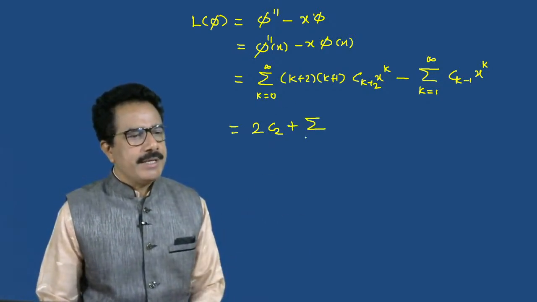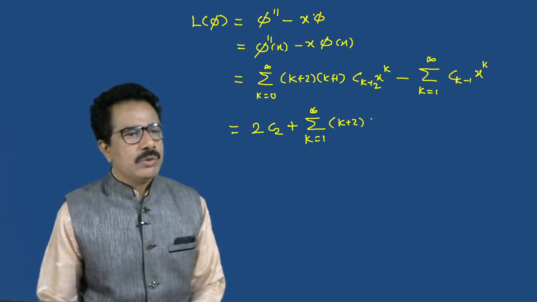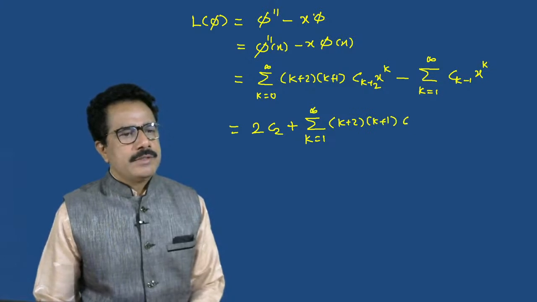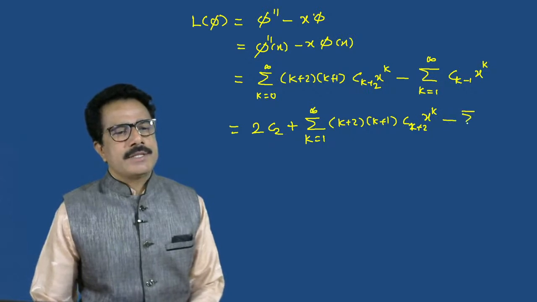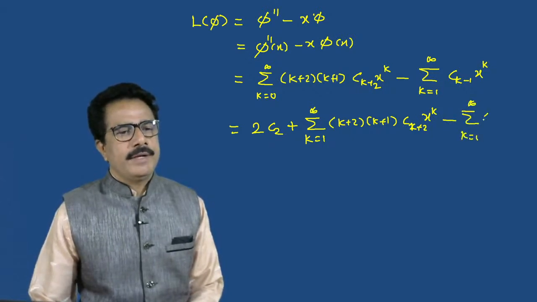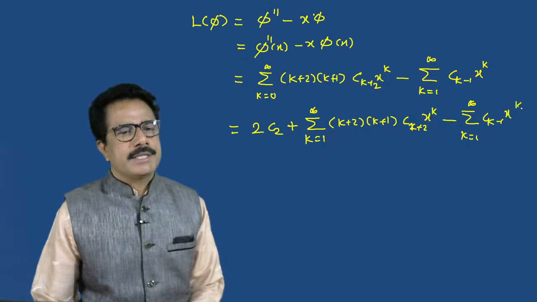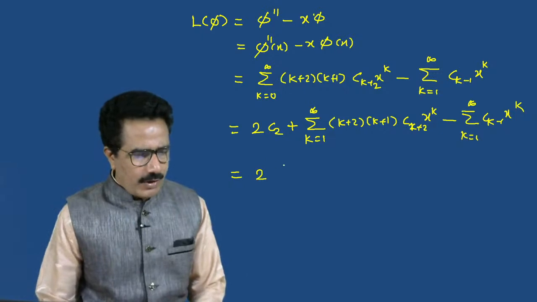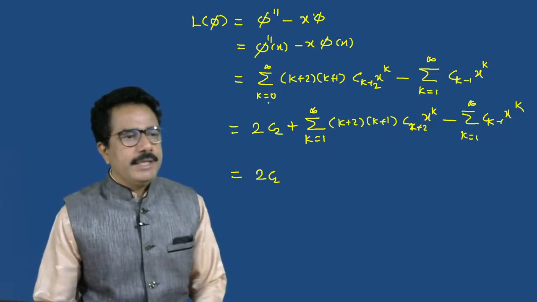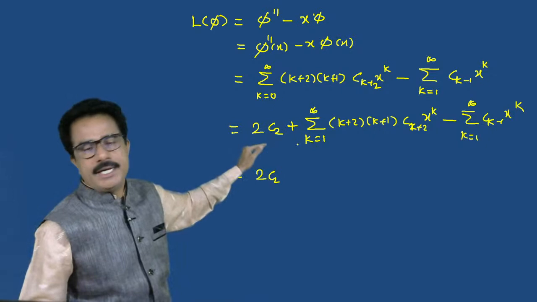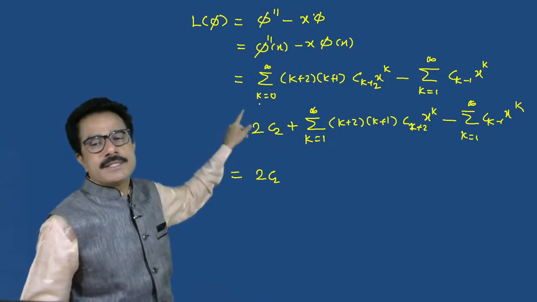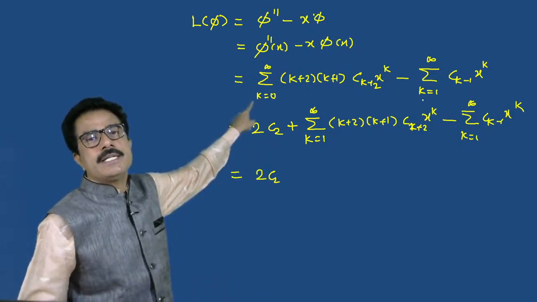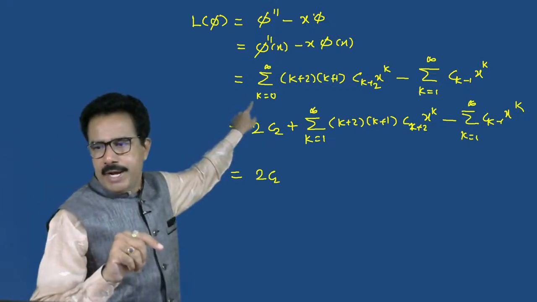Second term as it is: summation k equals 1 to infinity (k plus 2)(k plus 1) c(k plus 2) x raised to k, minus summation k equals 1 to infinity c(k minus 1) x raised to k. So we get 2c2 outside. To make the summations common, the first summation is from k equals 0 and the second is from k equals 1.